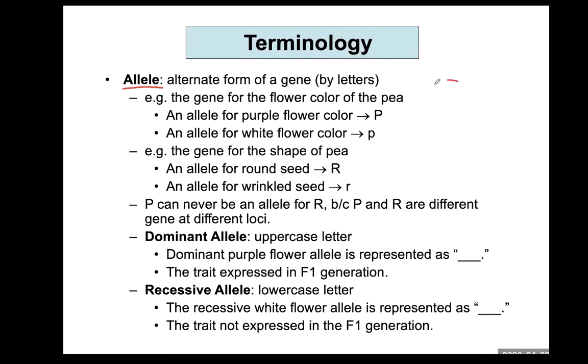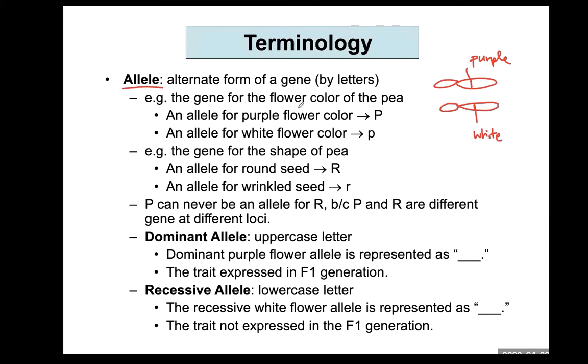But the chromosome, here is a chromosome, and then the homologous chromosome. So exactly the same identical chromosome is here. And then maybe this is the location for the gene for flower color. And then maybe on this chromosome at this location, the gene for flower color might carry purple color. And on the other member of the homologous chromosome, at this location, there's a gene for white flower color. Both are at the same location for the gene for flower color.